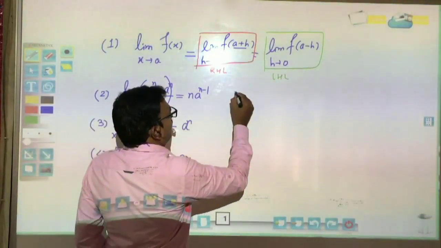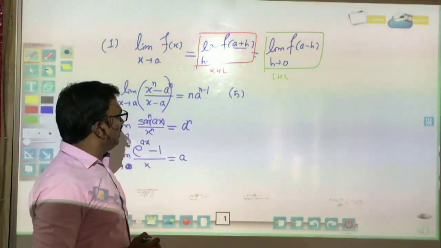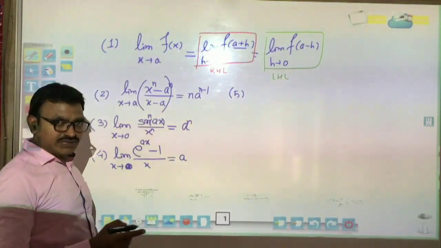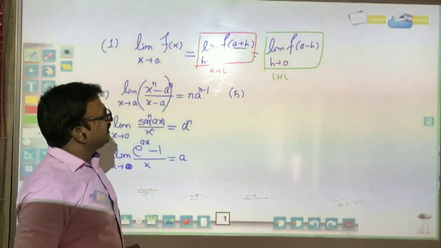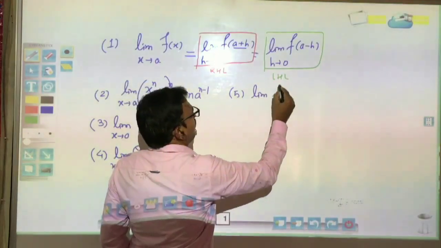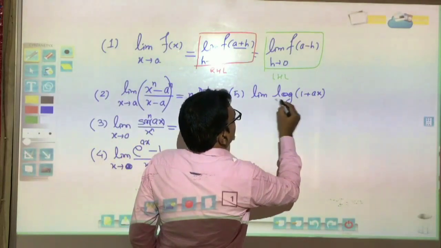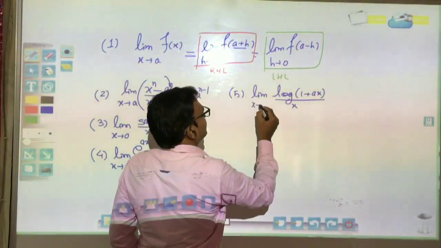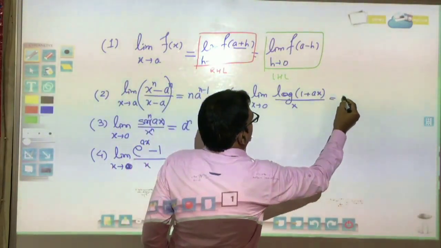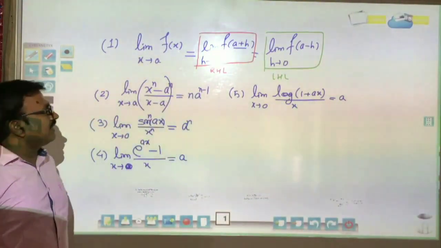And the formula number 5, which is dependent on logarithm theory, is introduced in the next chapter, differentiability. But for limits, the limit of log of 1 plus ax divided by x, x tends to 0, is equal to a.